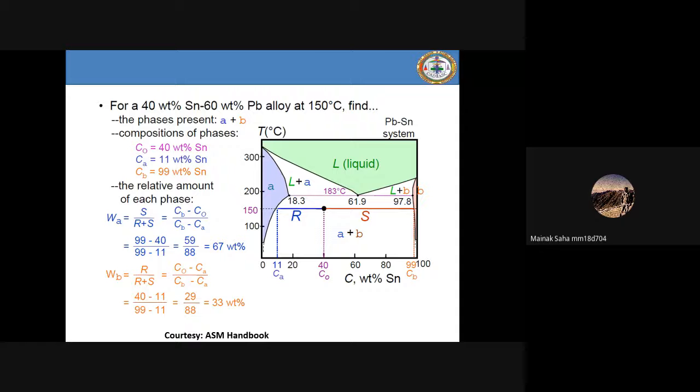Okay. Now you have been taught about one kind of phase diagram, the isomorphous diagram. Now this is another kind of phase diagram. I'm not going to lecture you completely on this, but I want to know one thing from you. Sir has not taught you anything about this kind of diagram? No, sir, we haven't learned this diagram.